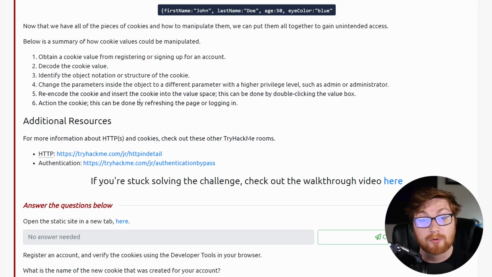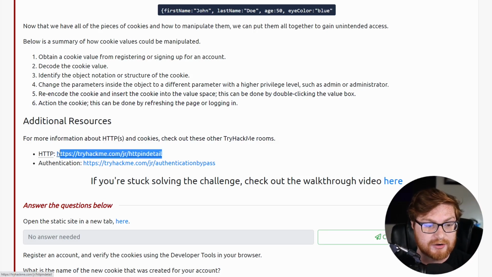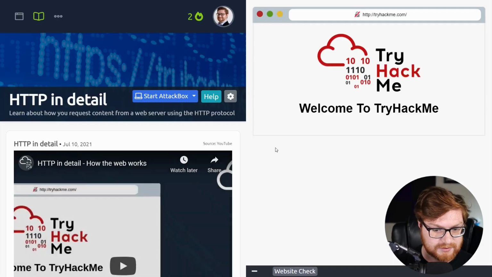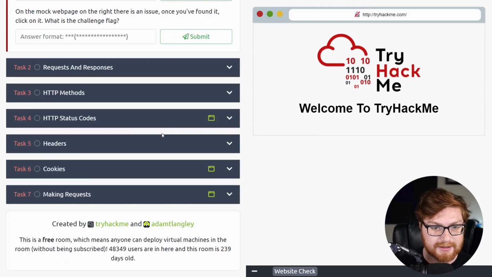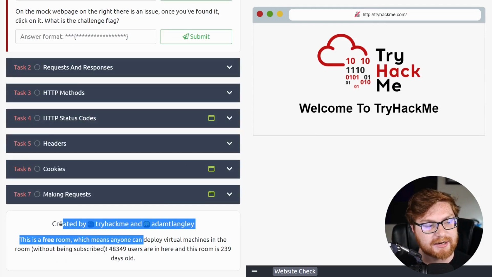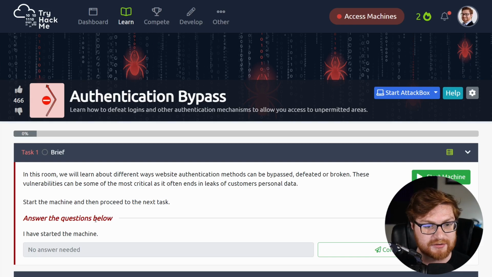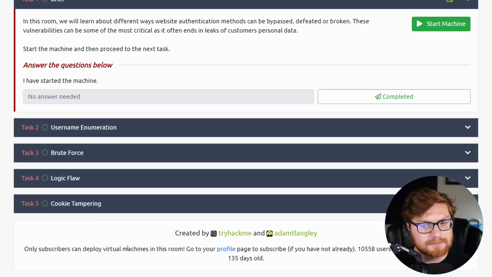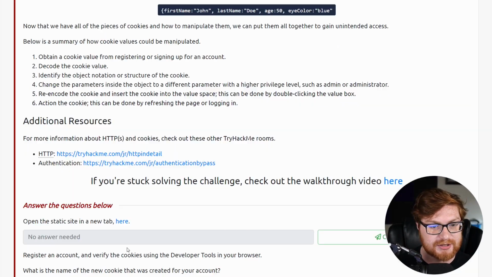If you want to learn more about all that, there are some other rooms in TryHackMe, HTTP in detail, or other authentication bypass challenges in different TryHackMe rooms. Let's go take a quick peek at some of those. This is the Web Fundamentals one. Down below, we have HTTP in detail. And I will scroll down to the very bottom. Also, again, a free room. Fantastic. Authentication bypass, that's a subscribe one. Okay, so hey, just know what you're getting into if you're tackling some of those other fun extracurricular TryHackMe rooms.